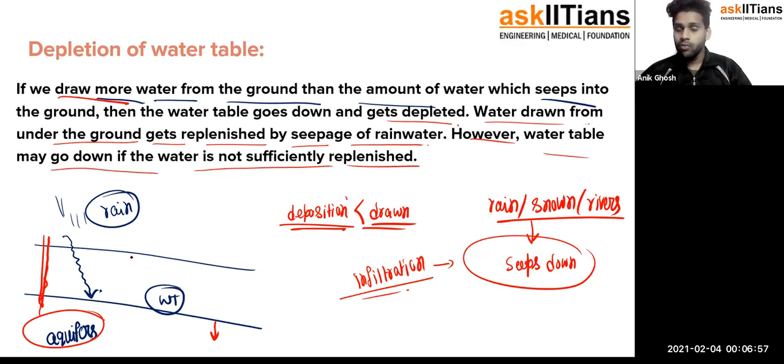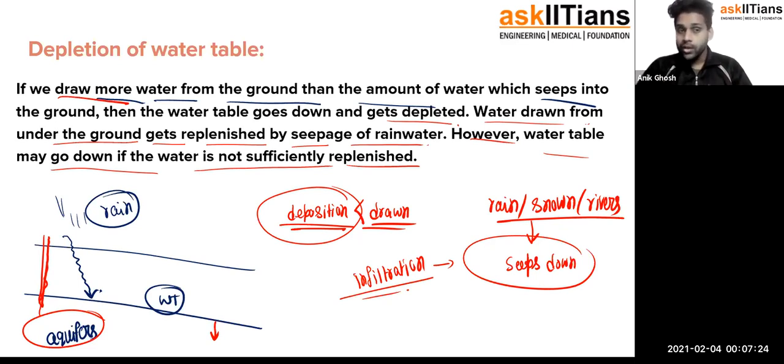If the amount of deposition is less and the amount of drawn water is more, then what would happen? Definitely there would be a time when all the water would be gone. Now this is going to be a very serious problem. So we need to keep in mind how we can use the knowledge we are getting from these videos and chapters in our everyday life. Otherwise these things are of no use, right?